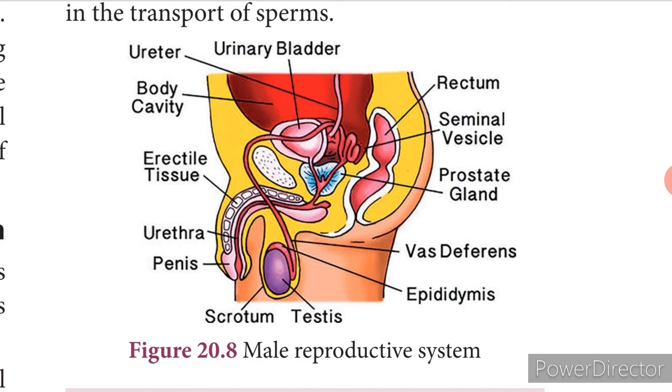The next one is the urethra. Now, it is contained inside the penis, and helps in the movement of the sperm from the vas deferens into the urethral opening. And there are accessory glands that are associated with the male reproductive system, which is nothing but the seminal vesicles, prostate gland, and the Cowper's glands.